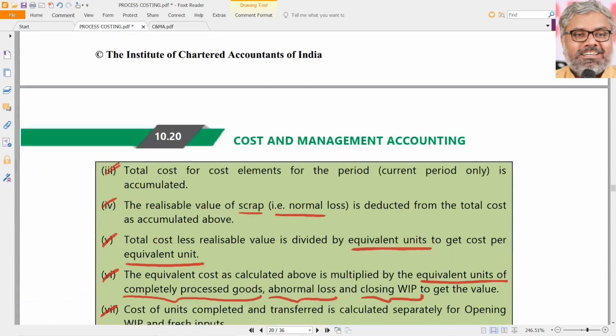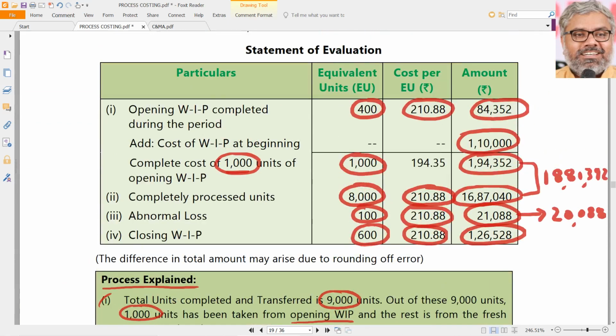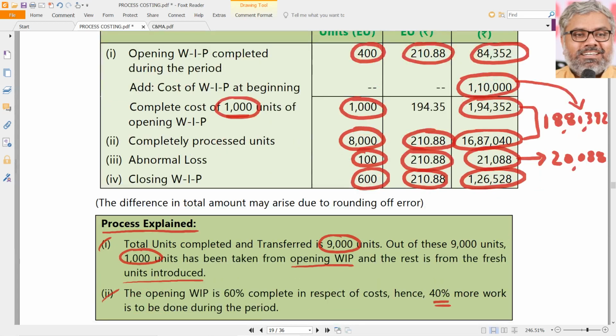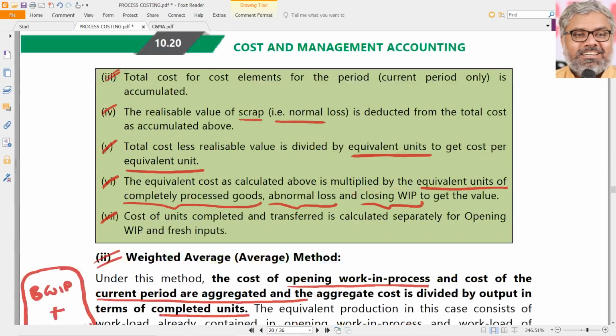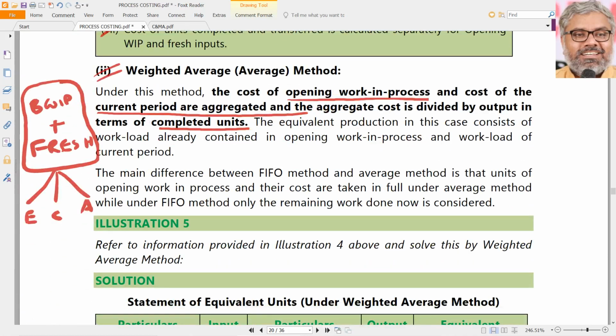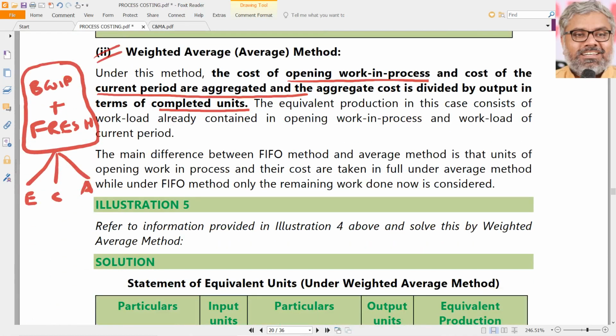So here, if you observe the cost calculation, opening work in progress 1,10,000 is included here only directly in the completed units. But it is not the case when we talk about weighted average method. All the costs, opening work in progress plus the costs that are incurred during the period, all are aggregated, and computation of equivalent units and all is common.